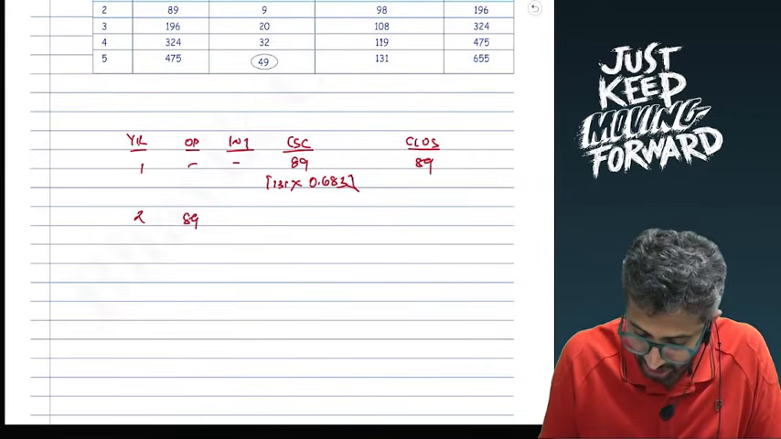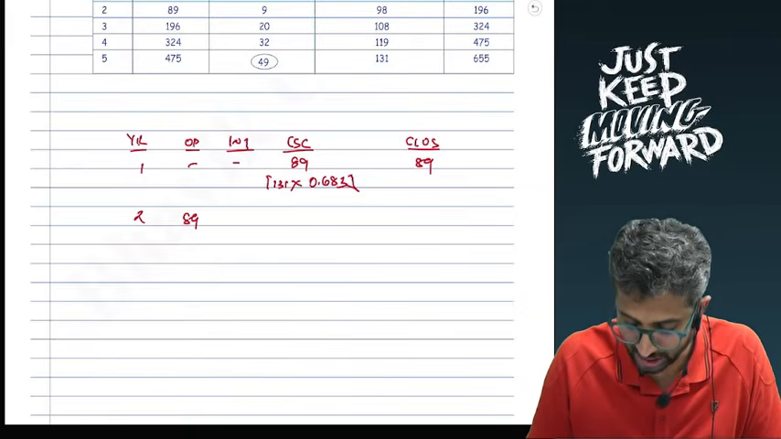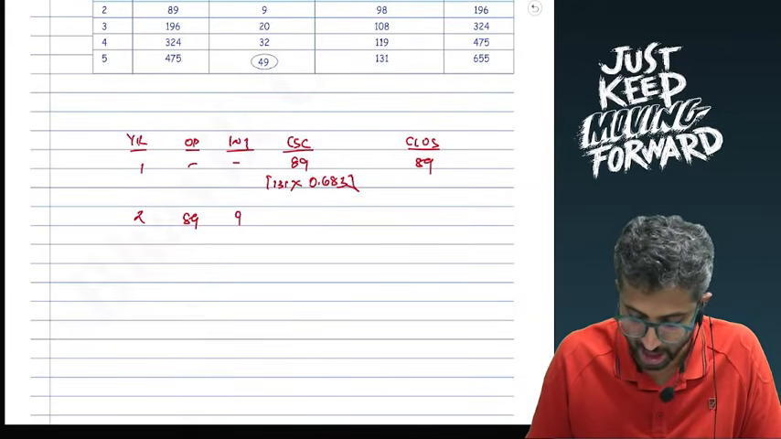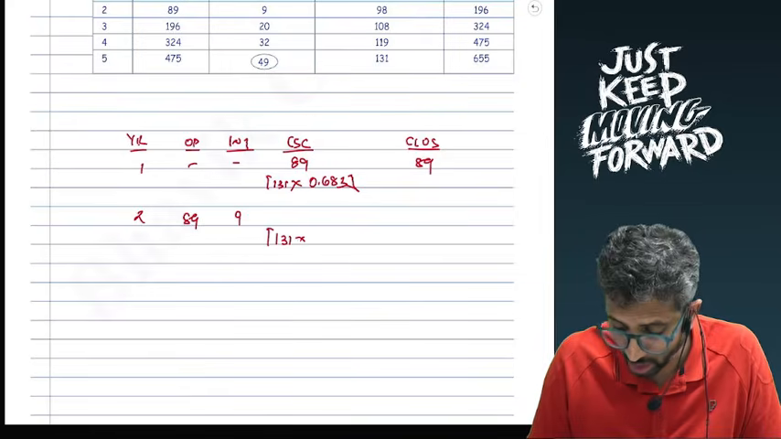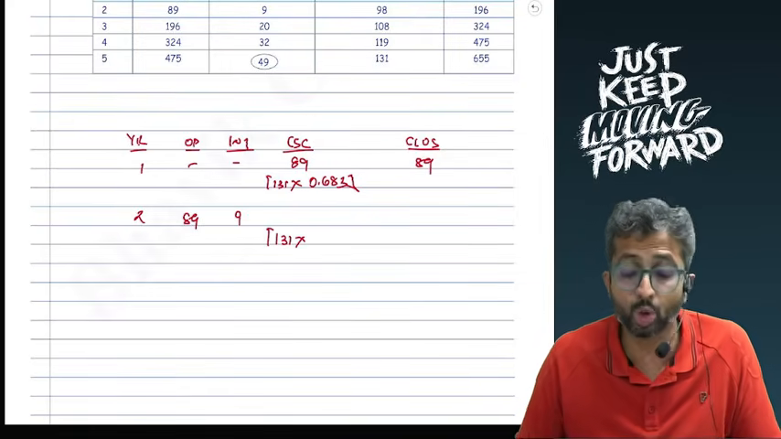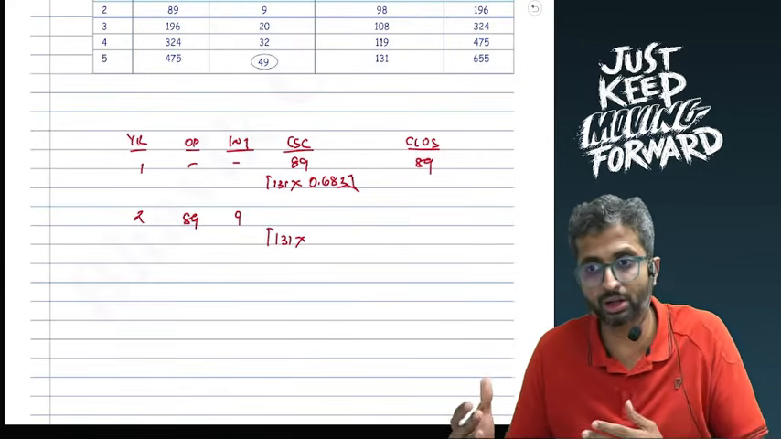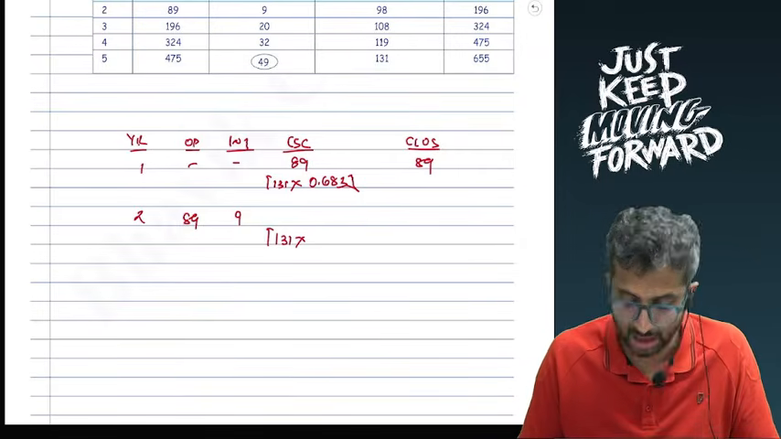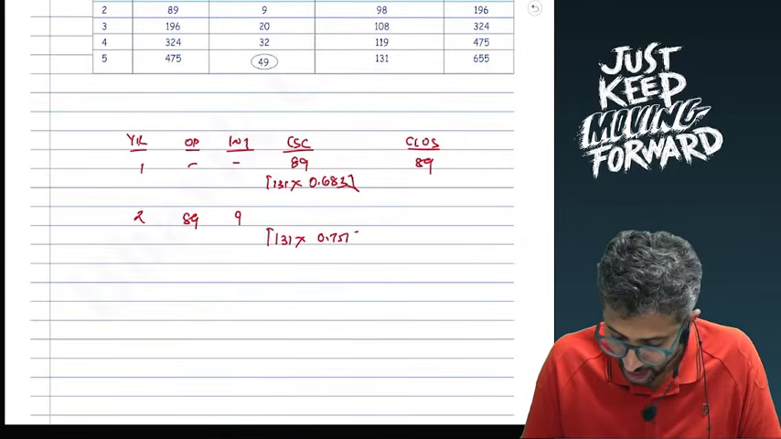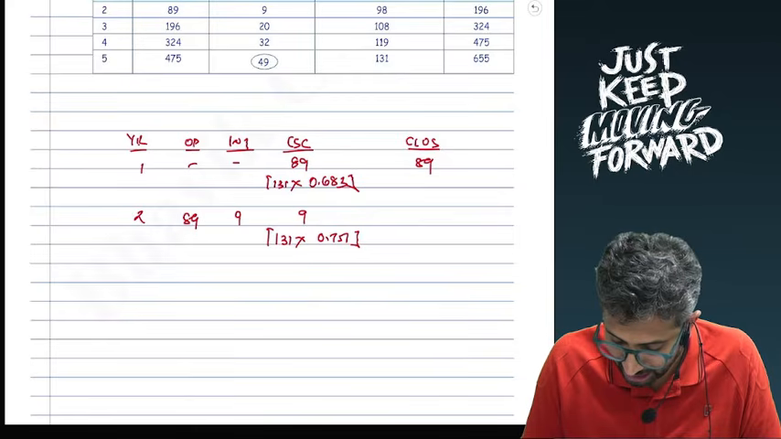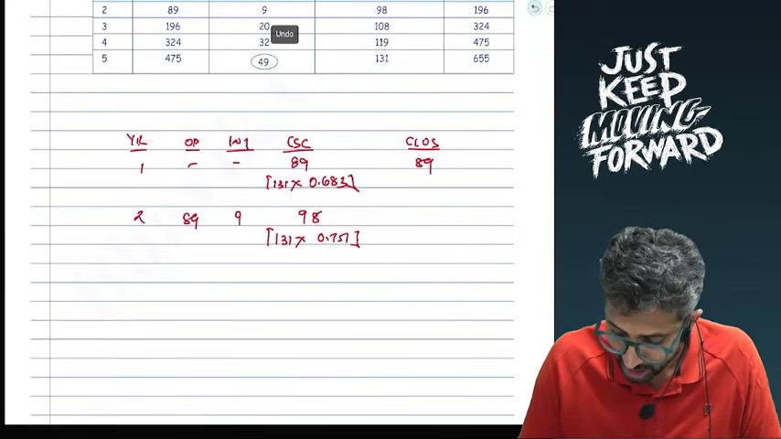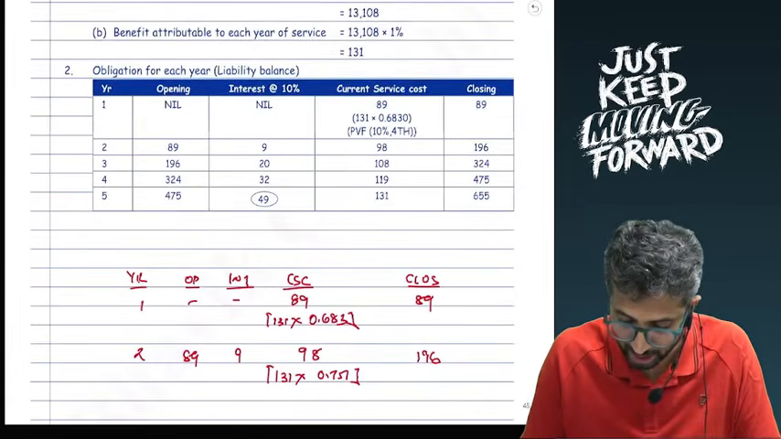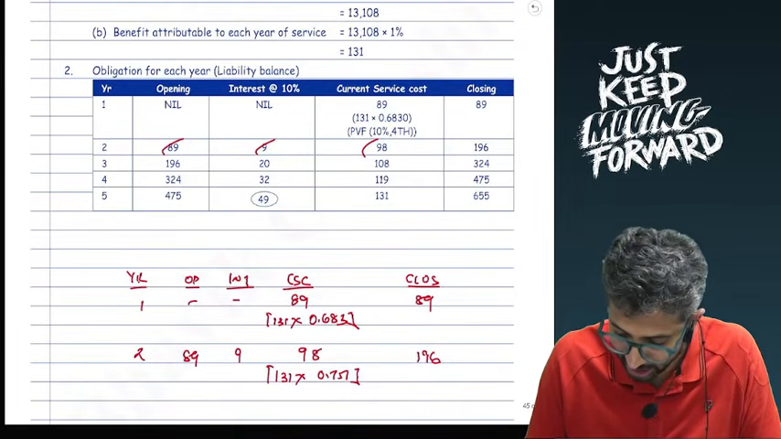Second year, opening is 89. Interest on this at the rate of 10% will be 9. Again, you have rendered 1 more year of service, which means another 131 is due, but you are at the end of the second year, so it is due 3 years later. And hence you will take 0.751. And hence this comes to probably 98. If I total all of this, this comes to 196. You will keep on doing this working, like you have 89 plus 9, that is 98, that is 196.